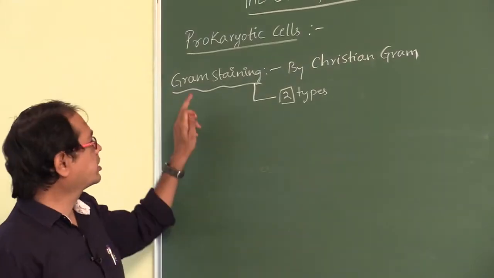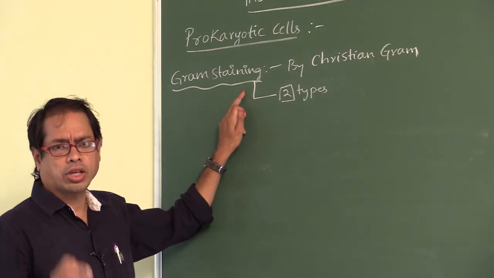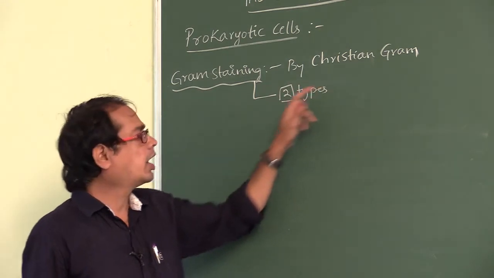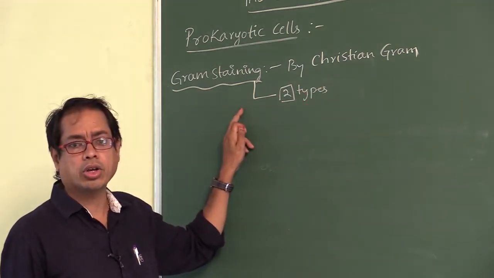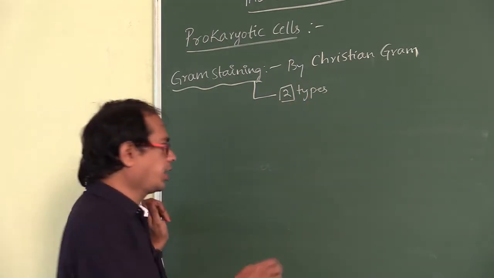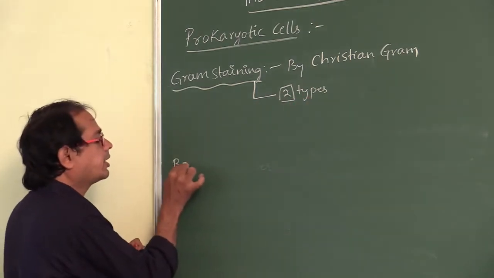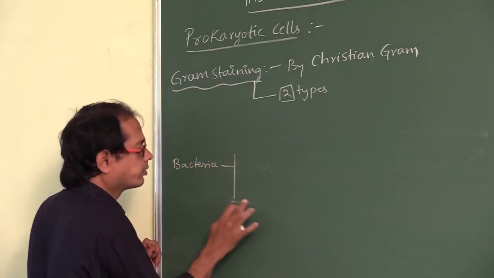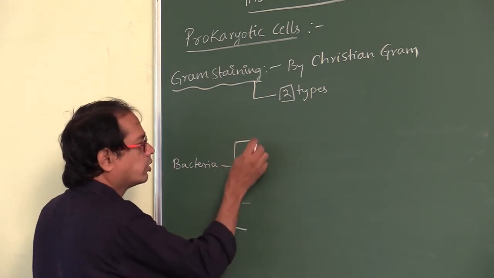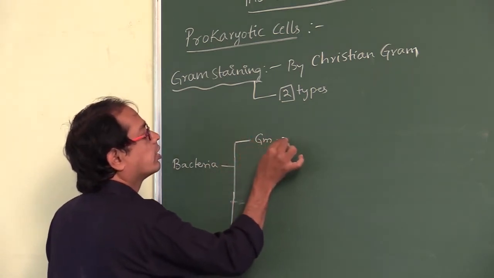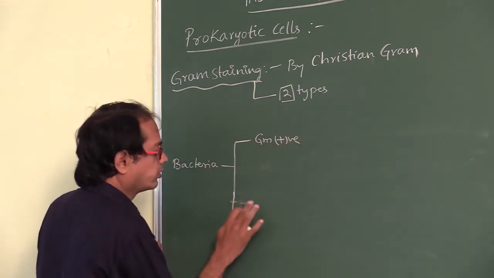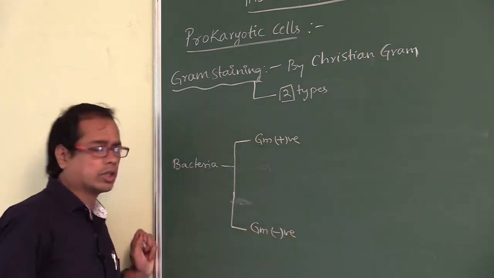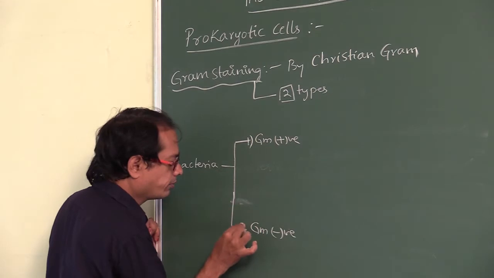Now look at here, my dear students, Gram staining. This Gram staining technique proposed by Christian Gram. And how many types of bacteria are there based on Gram staining? 2 types of bacteria. Bacteria are classified into 2 types. One is Gram positive and second one is Gram negative. These are the 2 types of bacteria.